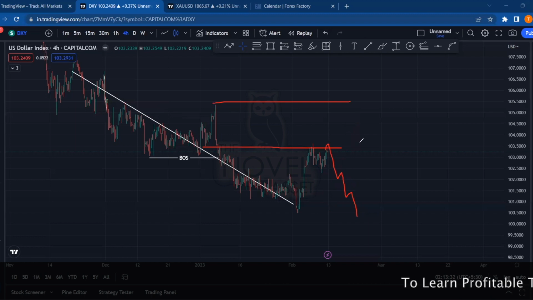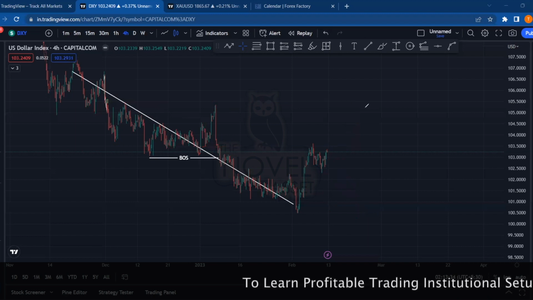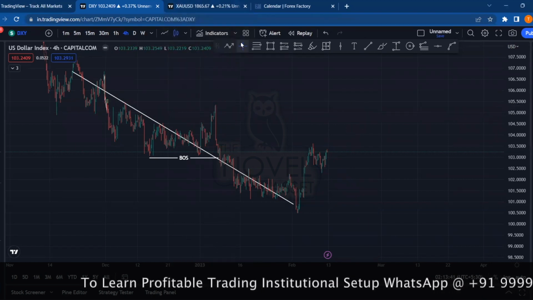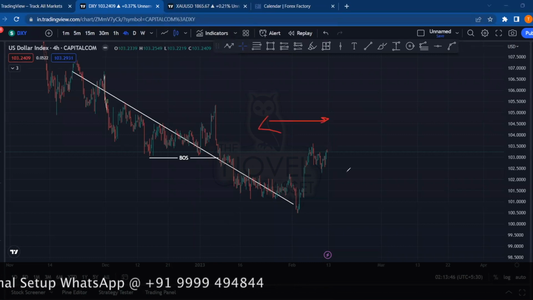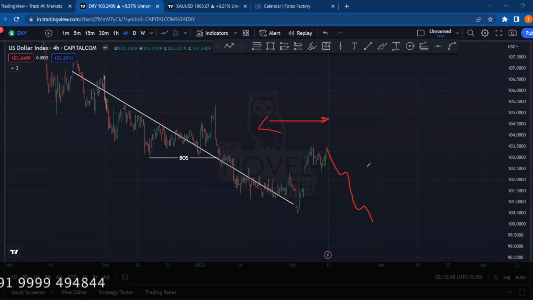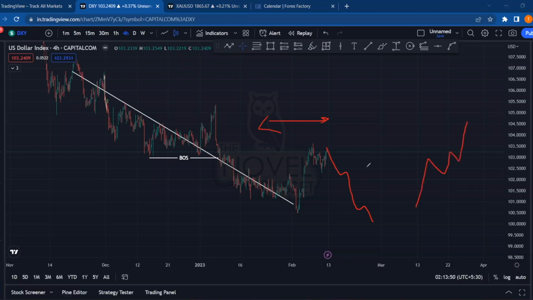Okay, so if the USD index is going down, then we should understand what is going to happen in gold itself. Since you know that gold and the USD are anti-correlated, that means if the price is following a bearish movement in the USD index, we are expecting bullish momentum in gold. Okay, so let's go to the gold chart and understand what is going to happen there.